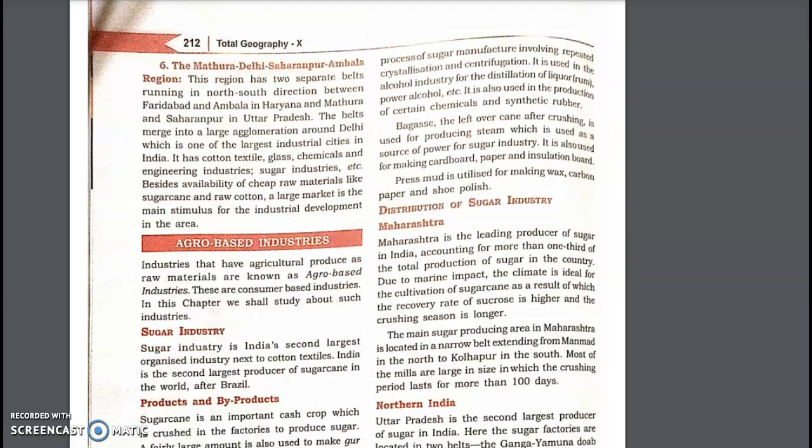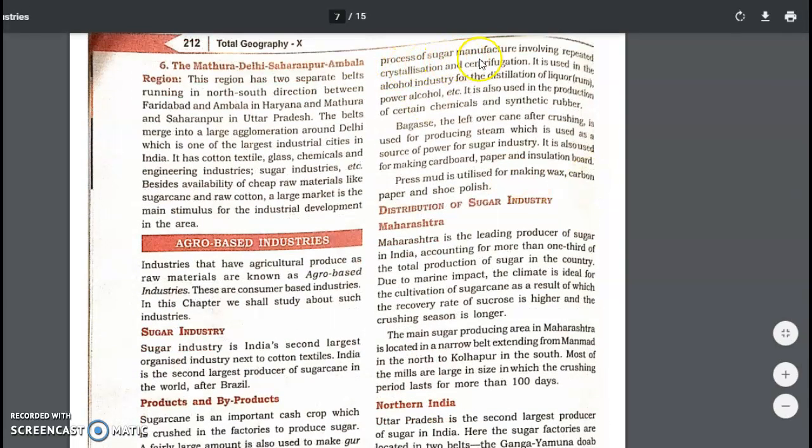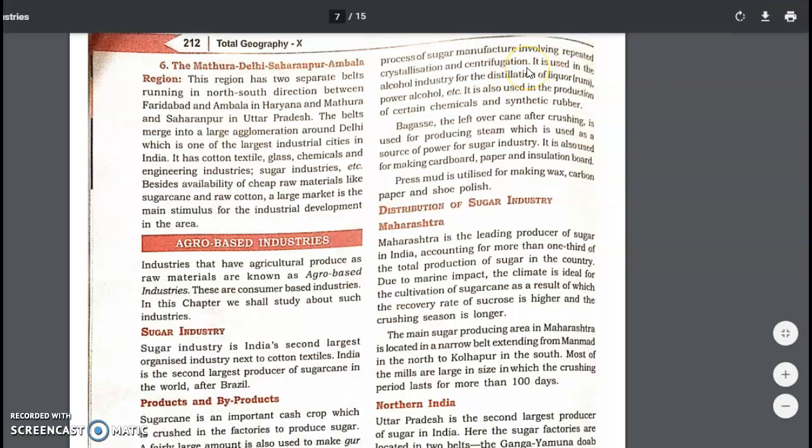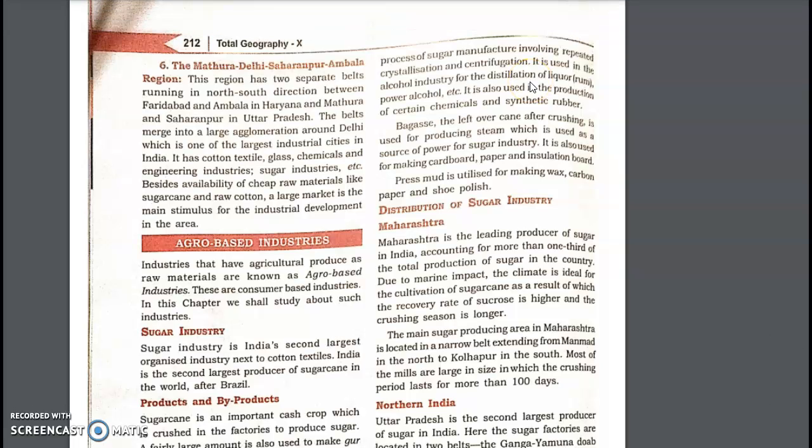Molasses are obtained from processing of sugar manufacturing involving repeated crystallization and centrifugation. Now what is it? You must have seen that a very dark, very pungent smell comes whenever you cross through a sugar industry. So that pungent smell is coming because of the molasses. When we keep on crystallizing sugar from the sugarcane juice, and the last residue which is left, which is very dark in color, that is called molasses, and it is used in alcohol industry to make liquor, right?